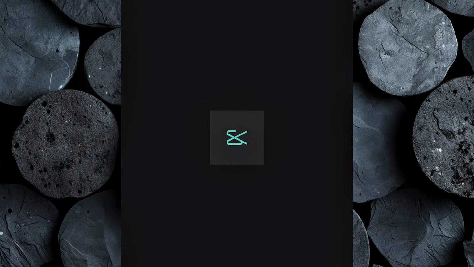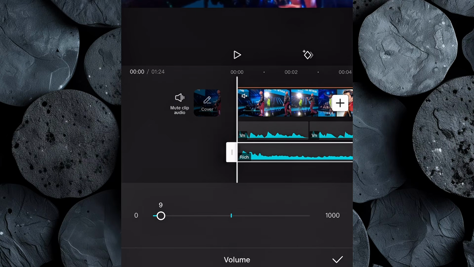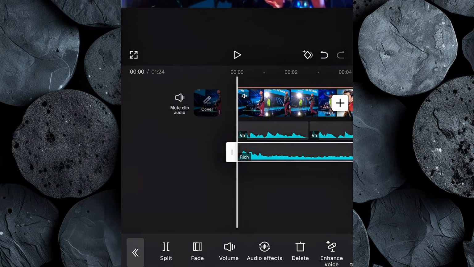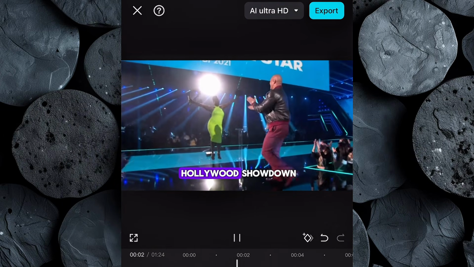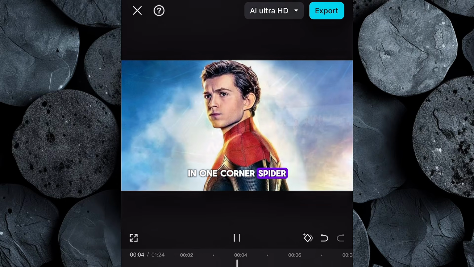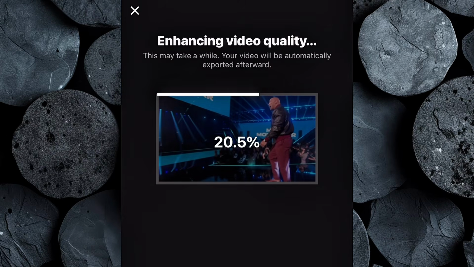Finally, import the background music we created in Suno. Drag it onto your timeline and lower the volume so it supports but doesn't overpower your voiceover. When everything looks good, preview your entire video from start to finish. If you're satisfied, click Export, increase the resolution up to 4K, and download it to your device.